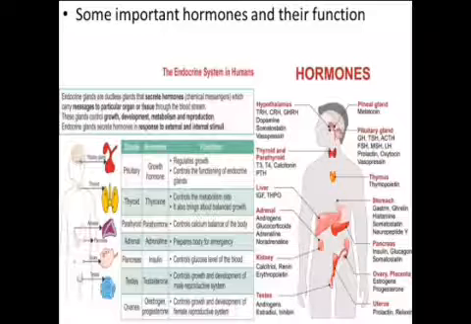Next is pancreas. The pancreas lies just below the stomach in the body. Pancreas secretes the hormone insulin, which lowers the blood sugar level. Deficiency of insulin in the body causes diabetes. Diabetes causes large amount of sugar in blood and also in urine.